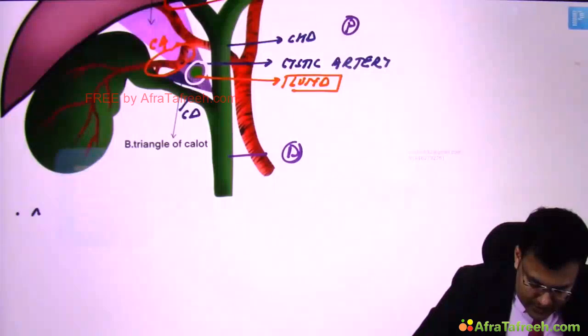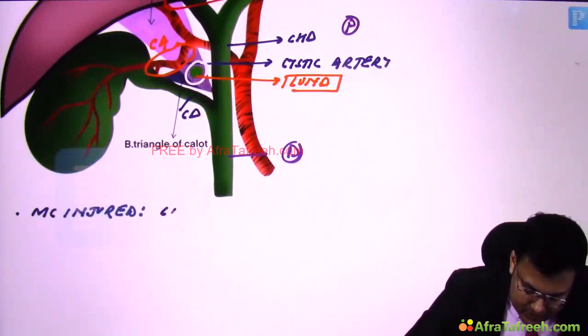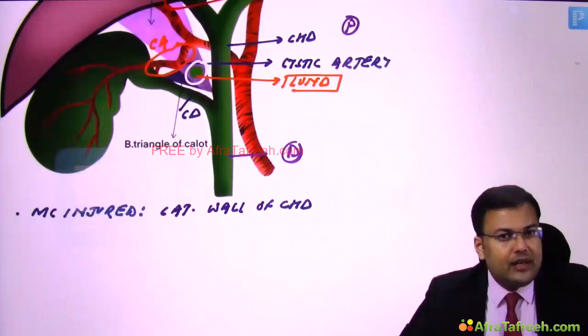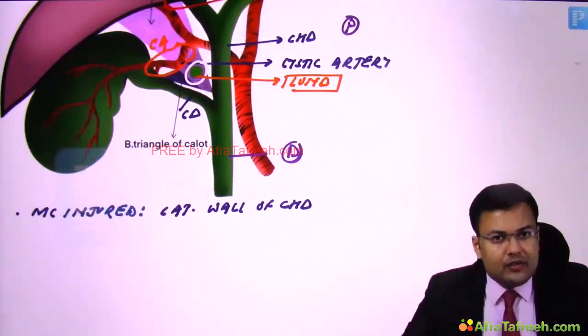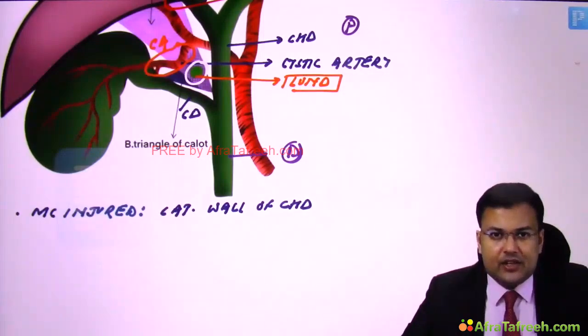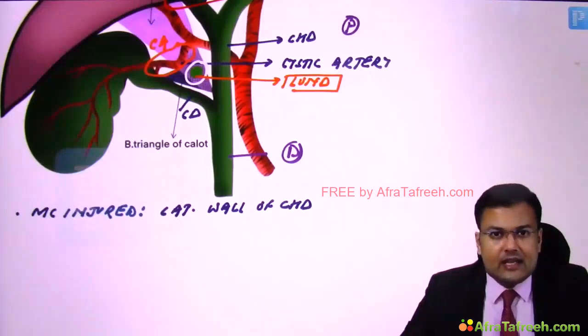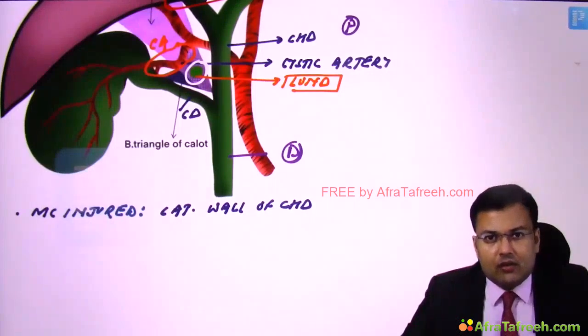So the most commonly injured is the proximal part of the bile duct, specifically the lateral wall of the common hepatic duct. There are two classification systems which are asked related to injury and strictures. If some kind of bile duct injury occurs, the injury is going to heal with the formation of a stricture. So there is a classification known as the Bismuth classification of biliary strictures, and there is a classification for laparoscopic bile duct injuries, that is the Strasberg classification. Both of these are frequently asked. We are going to discuss one by one.